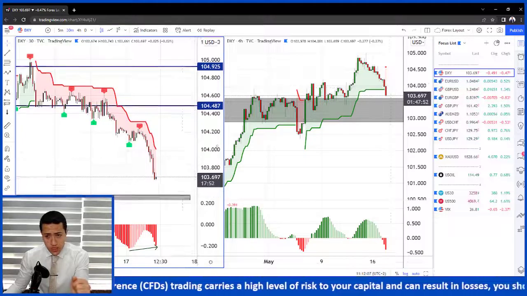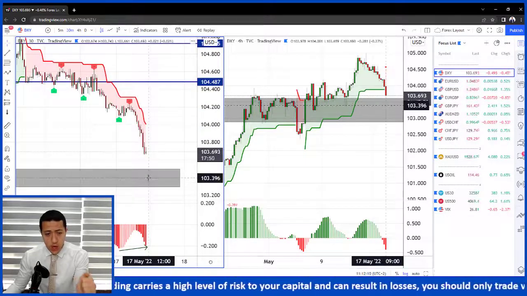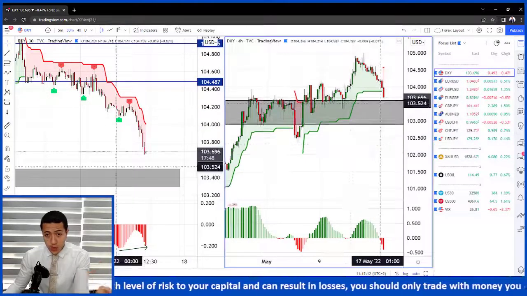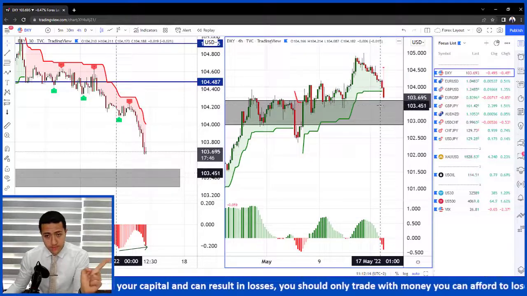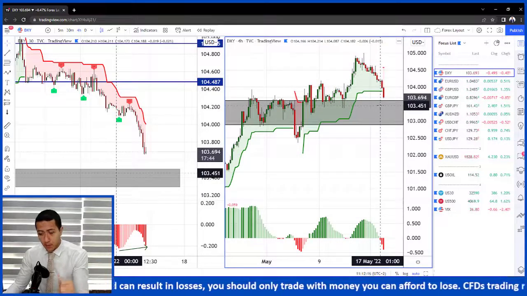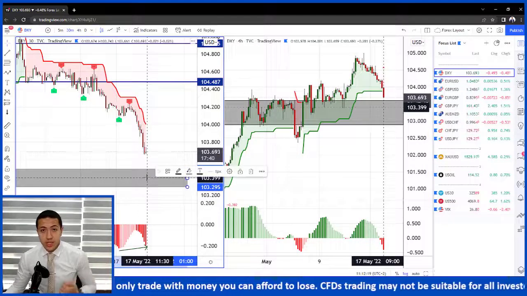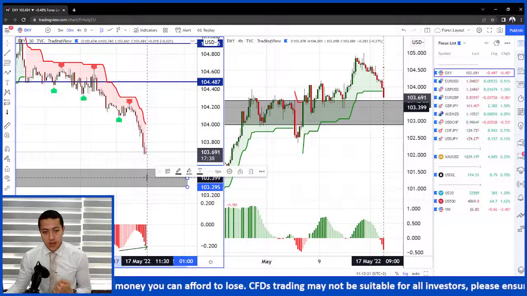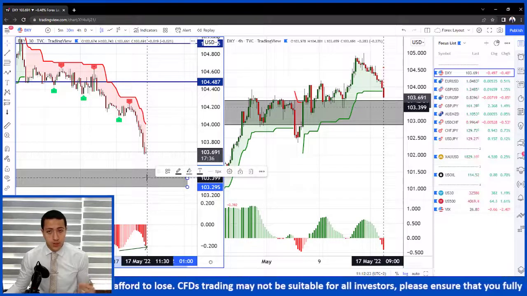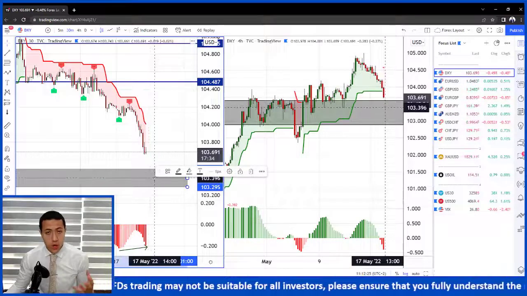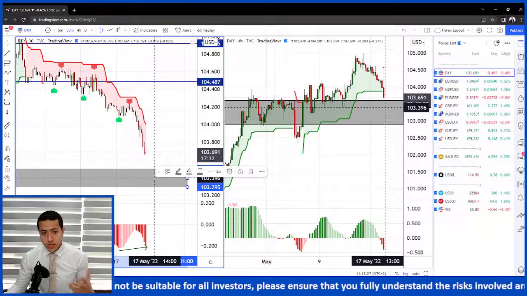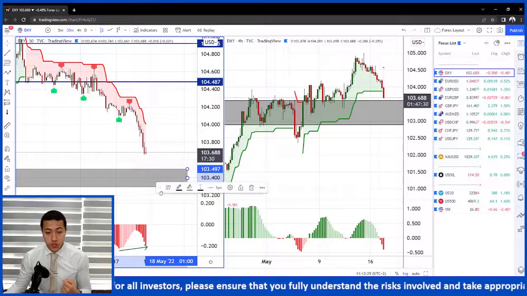We will be watching the US dollar index around those levels of 103.40, which on the 4-hour time frame is a key support. We will be looking for some bullish price action from here to continue our medium term technical view on the dollar index, which is bullish. And from here, whenever we have some bullish price action, we will be adding to our long positions.